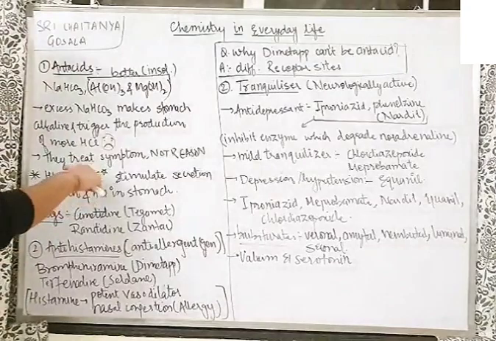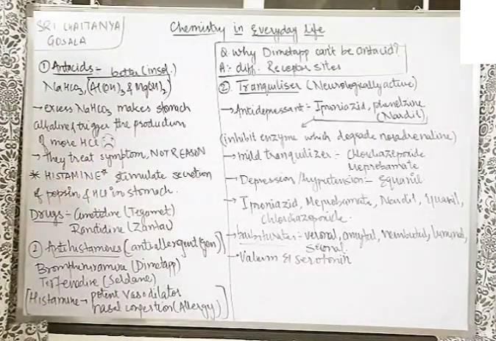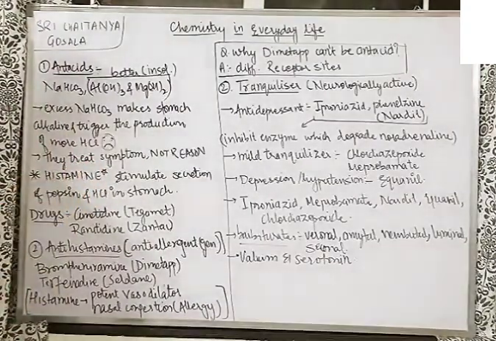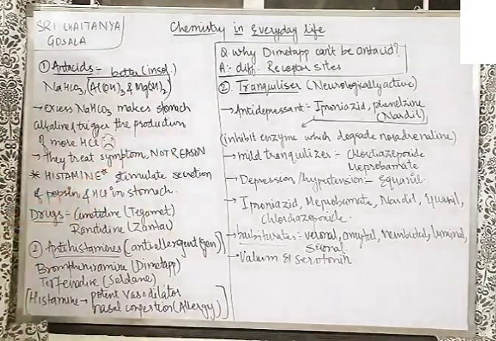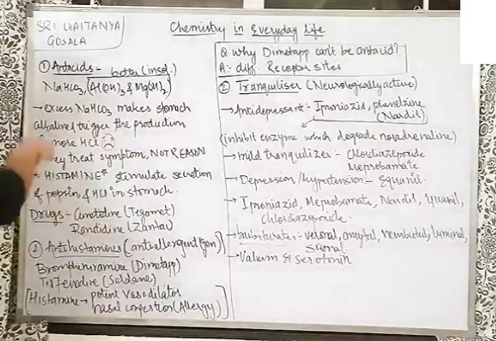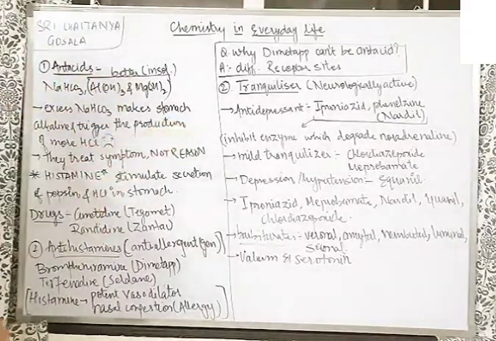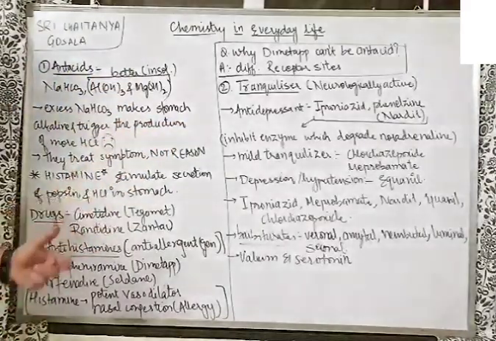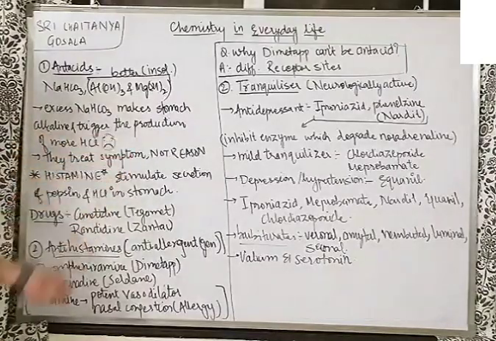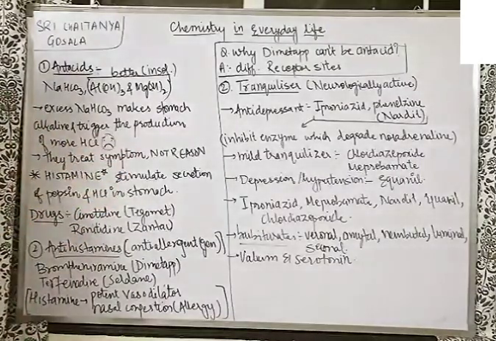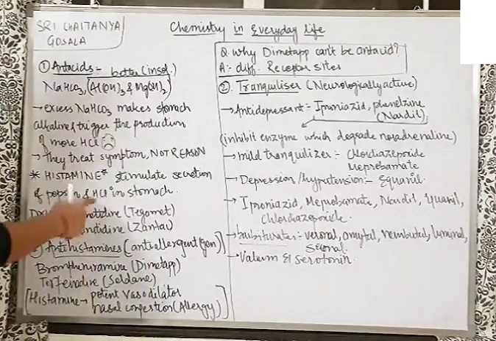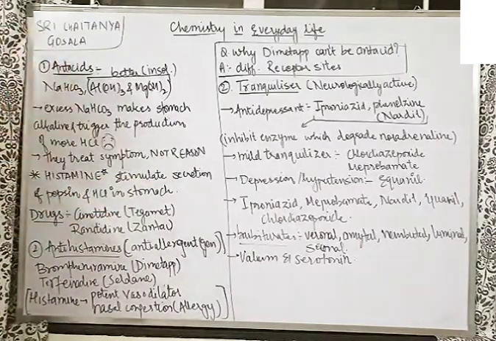Histamine, see, this star means the structure, you have to mug it up. So mug up the structure of histamine also. Histamine stimulates the secretion of pepsin and HCl in the stomach. This was known. The problem was these drugs treat the symptom and not the reason. And when we came to know that histamine is responsible for the HCl secretion in the stomach, instead of treating HCl, the idea was to kill the reason for this HCl.